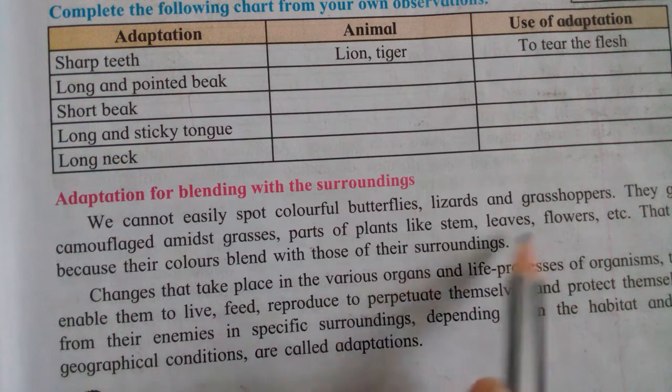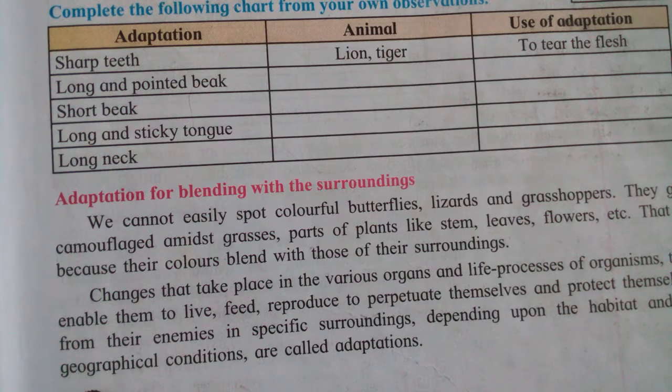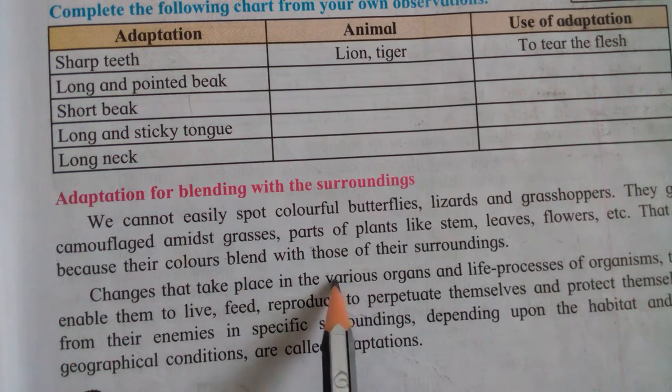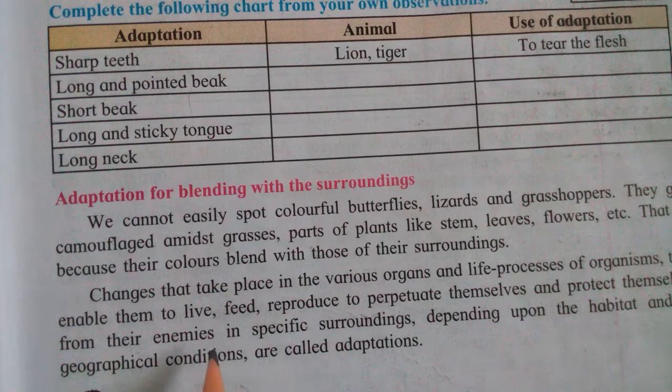If you see the color of a grasshopper, it is green, correct? The lizard also, some are green in color. Butterflies have different colors because they sit on the flowers.